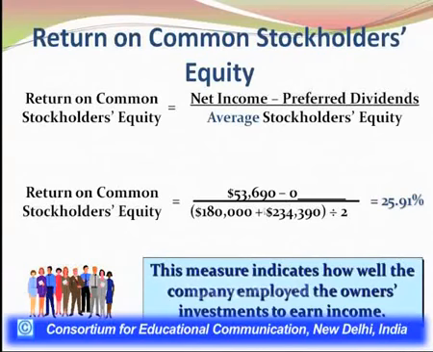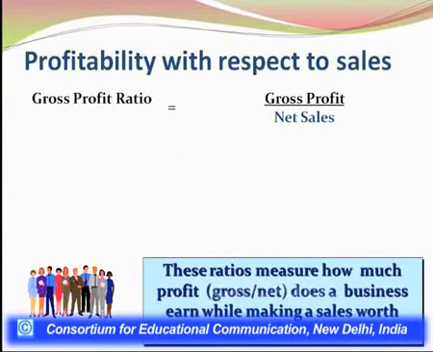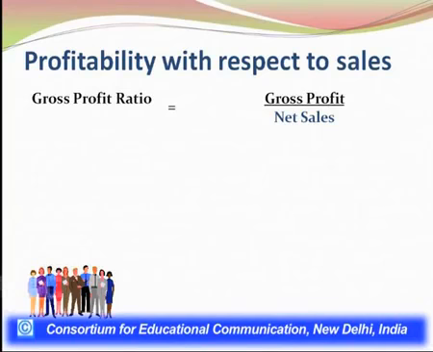We are just including the average of the stockholders fund here, right? So that is why this particular ratio indicates how well a company is employing its resources employed by the owners or invested by shareholders or owners. Moving forward, now we would be discussing a few more ratios pertaining to profitability, and after that we will discuss in detail the overall profitability of this particular company.